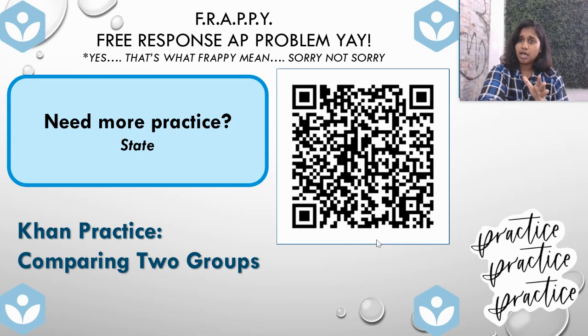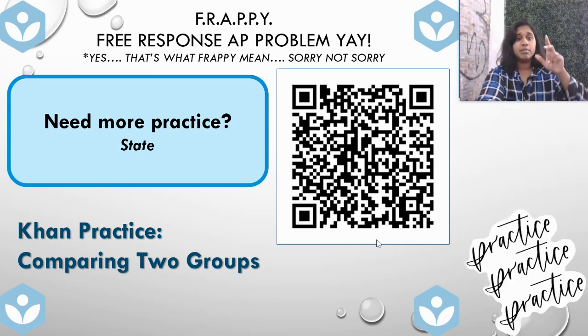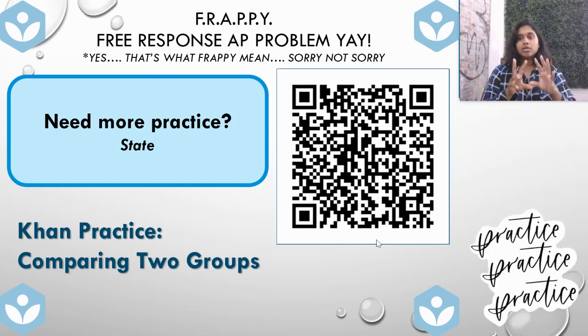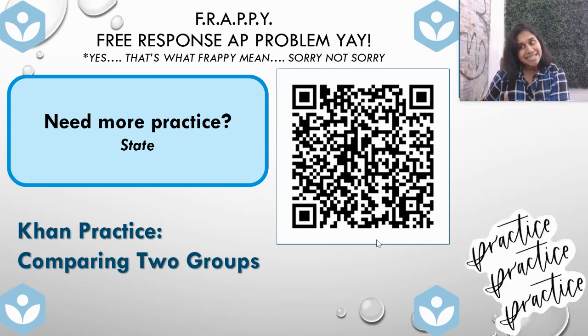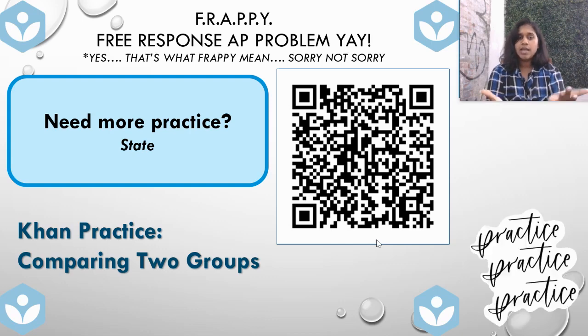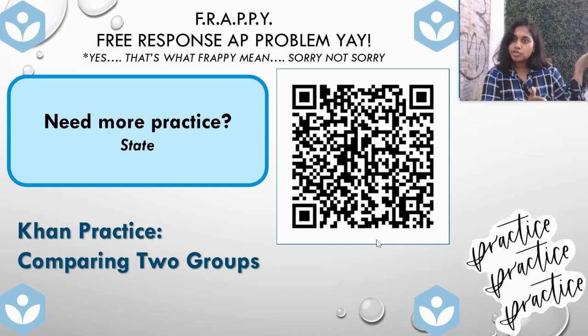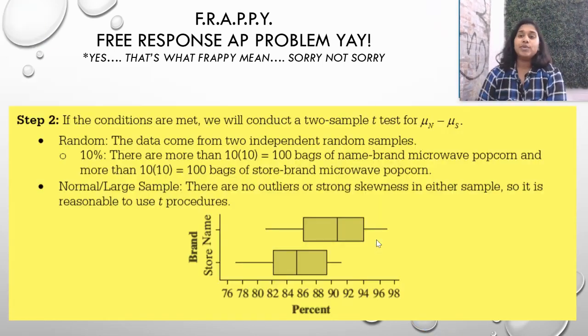A note about the con, though. When you're comparing two groups, in this con and in the previous con, when we're dealing with testing a claim, there are two different sets under those cons. There's the proportion set, and then there is the mean set. And since our FRAPPY deals with means in the previous video and in this one, I put the cons for the means. But if you want to work on a proportion, you sure can scroll up on the con and find those proportions. Step 2 is plan.